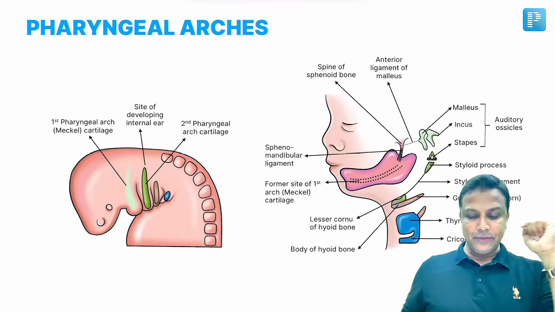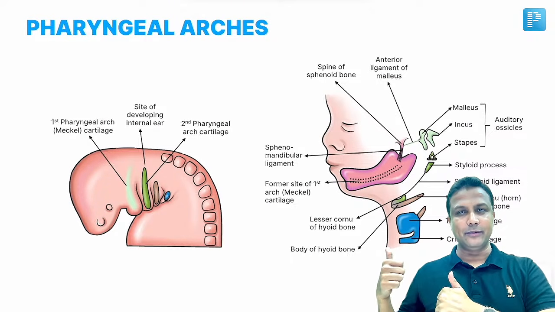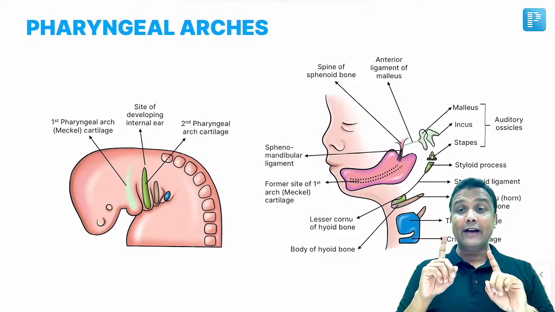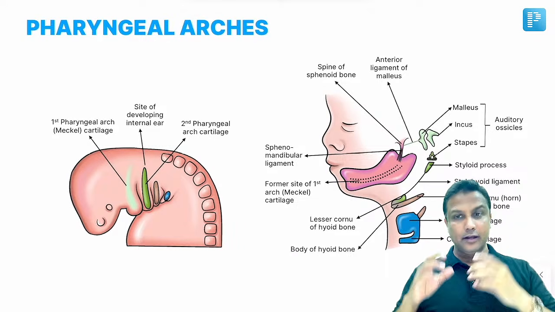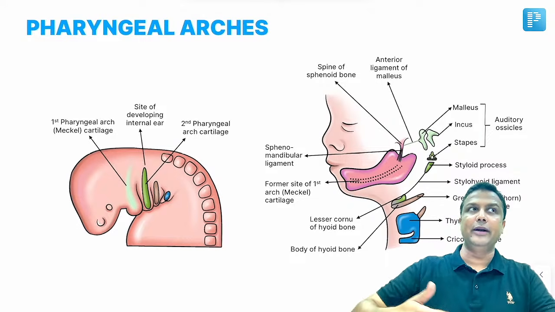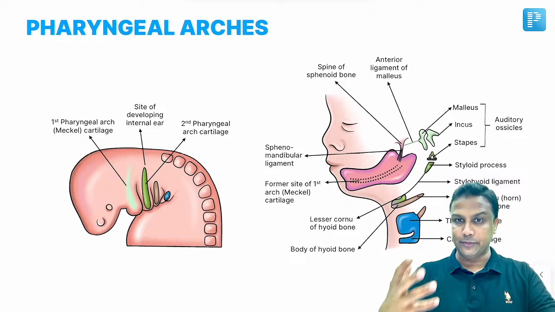Let's move ahead. Next one is pharyngeal arches. I just had to show you this diagram here. Pharyngeal arches. I'm done with the cleft. I'm done with the pouches. What happens from the pharyngeal arches? Yes, it's derived from mesoderm. So because it is derived from mesoderm, it is the one which is going to form your cartilage, the bone, and the muscle.